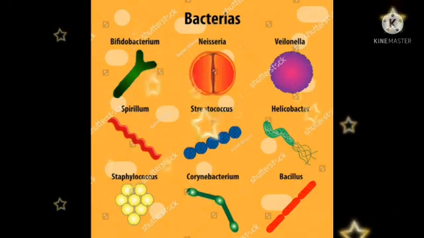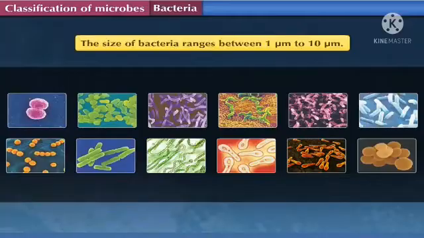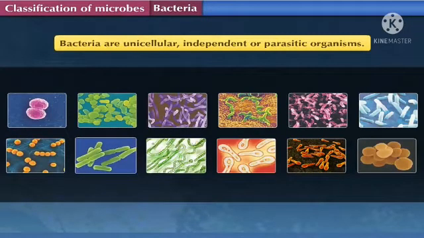Students, as you can see in the above picture, bacteria is the first organism that we are going to learn about. Here in the picture you can see different examples of bacteria. So we'll discuss the size of the bacteria. The size of bacteria ranges between 1 micrometer and 10 micrometers. So with our naked eyes it is not possible to see bacteria. With the help of a microscope it is possible to see bacteria.